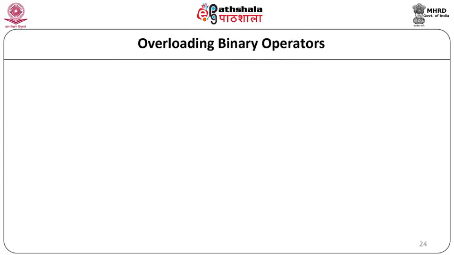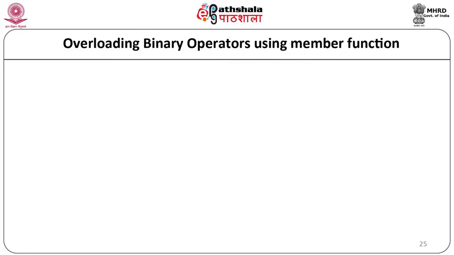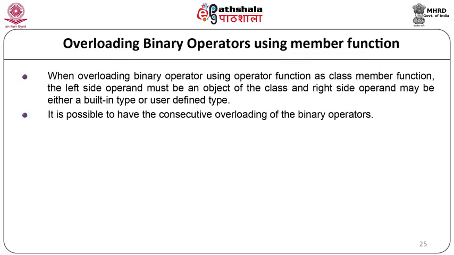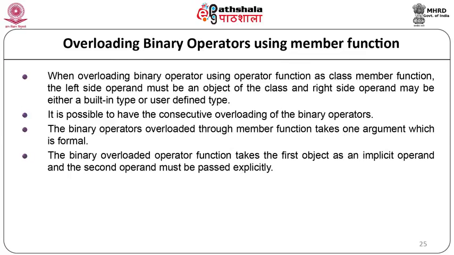Overloading of binary operators. The binary operators can be overloaded using the member function as well as the friend function. Overloading the binary operators using the member function: the left side operand must be an object of the class and the right side operand may be either a built-in type or a user defined type. It is possible to have consecutive overloading of the binary operators. The binary operators overloaded through the member function take one argument, which is a formal argument. The binary operator function takes the first object as an implicit operand and the second operand must be passed explicitly.